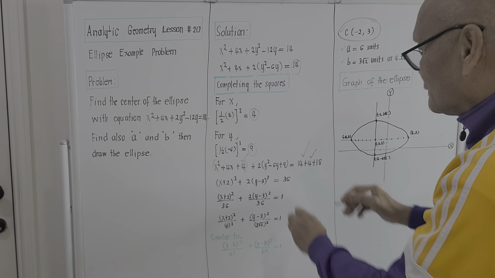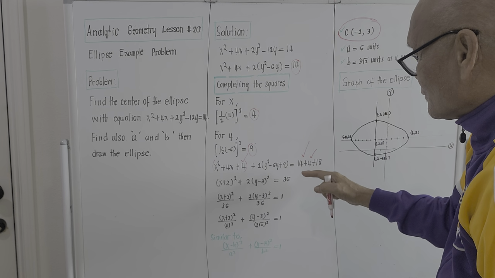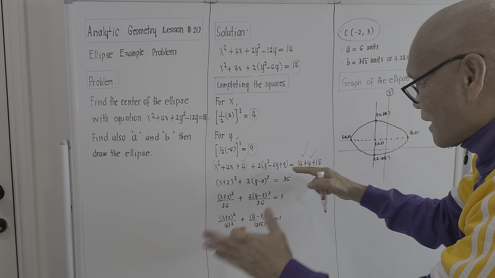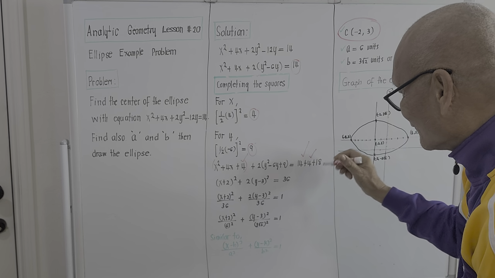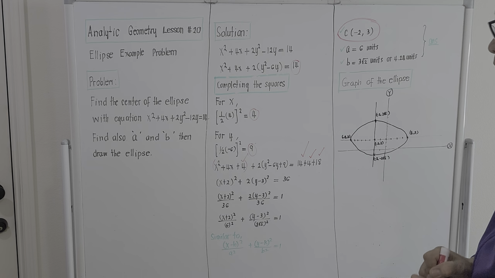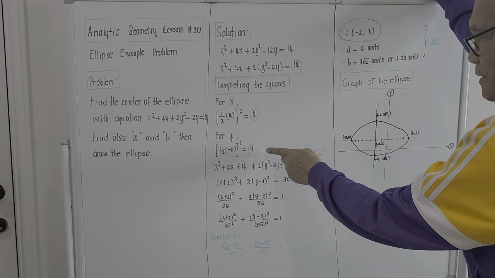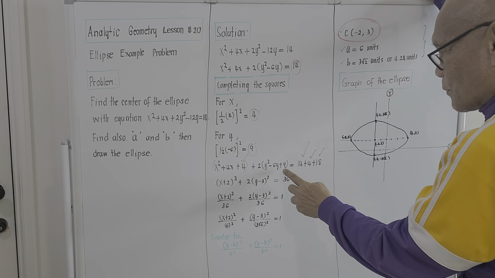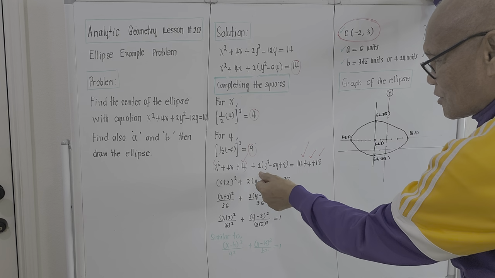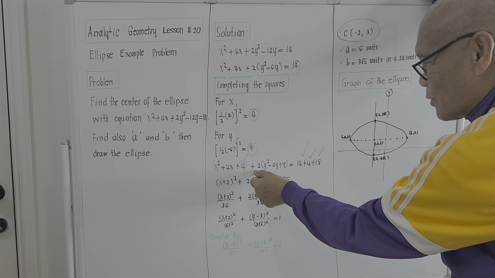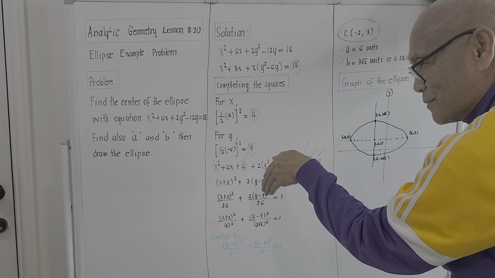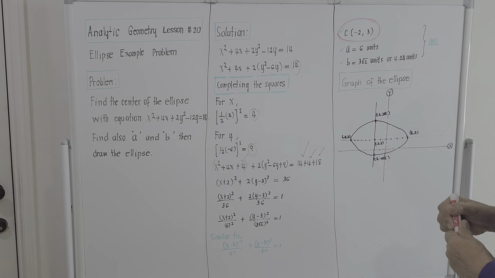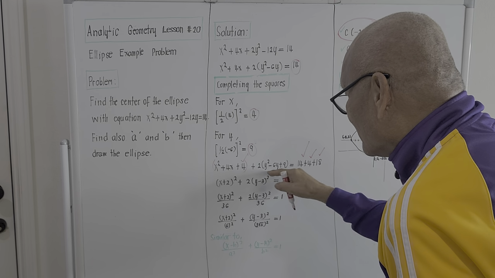For the y term, the added term should not only be 9 because there is a 2 here. So the total constant that is added to the y term is actually 2 times 9, which is 18. According to our computation, for it to become a perfect trinomial for the y term, we should add 9, so we plus 9 here. But the problem is there is a 2 outside. So actually we added plus 18 to the y term. So this is plus 18 also on the right hand side to balance things, right? And actually this should be all with one quantity.